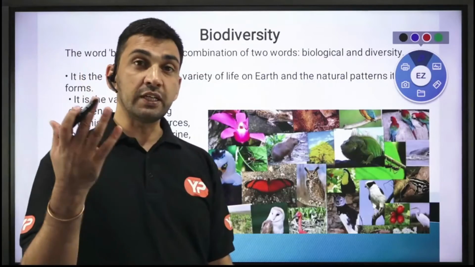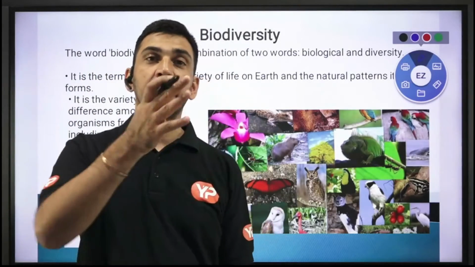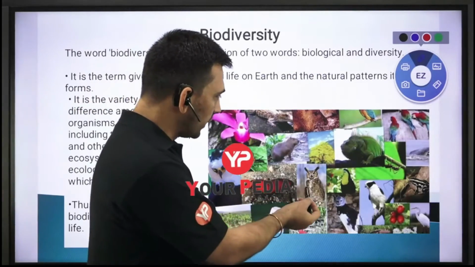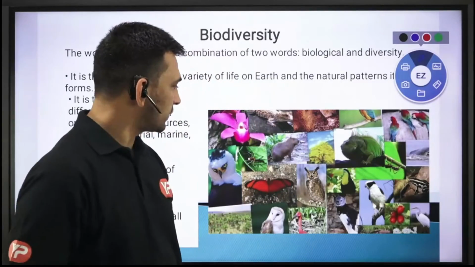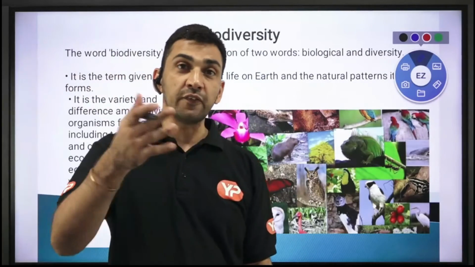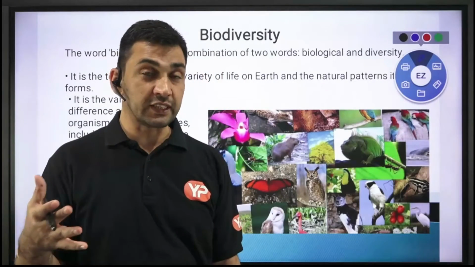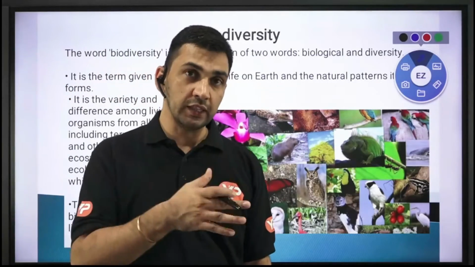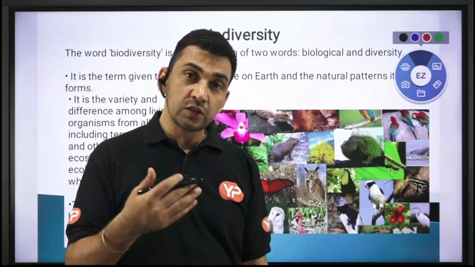When we say biodiversity, diversity does not simply mean different kinds of species only, right? Here you could have a parrot as a species, then a cat as a species, a snake as a species. So these are different kinds of species. So हम बोल सकते हैं this is a biodiversity that is existing over there. But diversity also means, मतलब in this particular word, we also include the diversity that exists within the species.